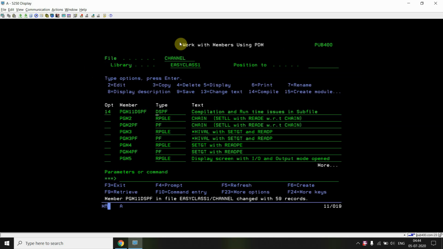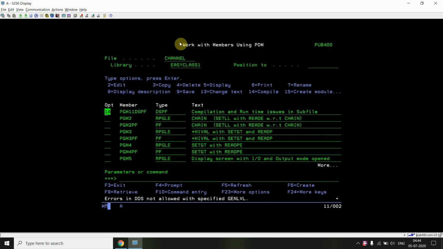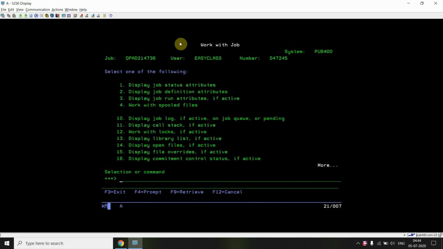If I compile this, errors in DDS are not allowed with the specified general level. So let's look at the job log.